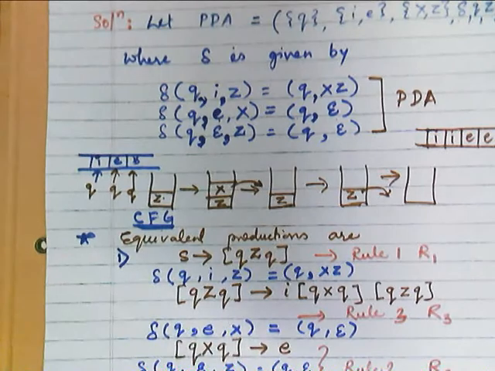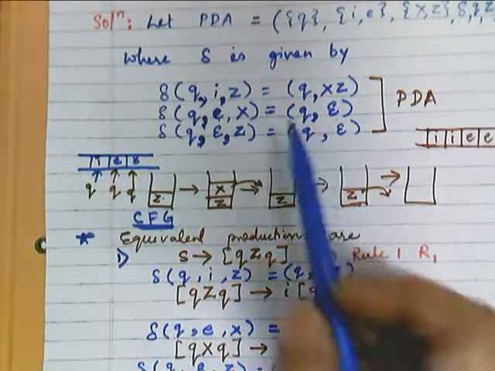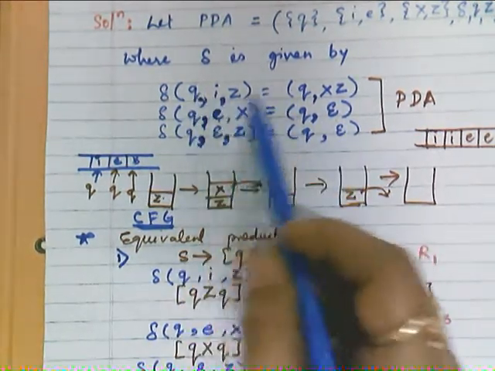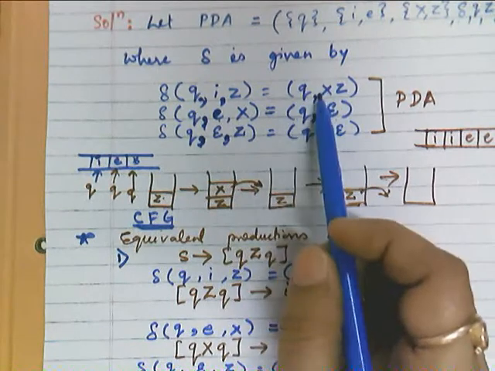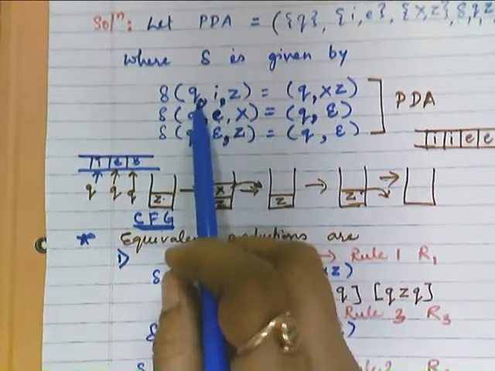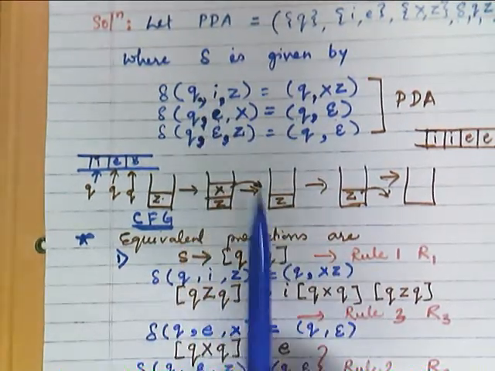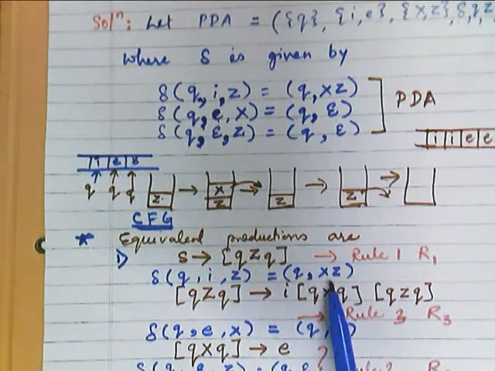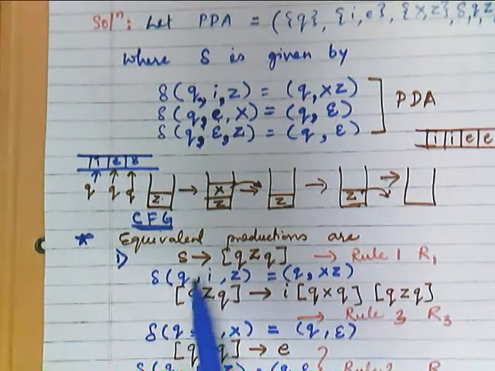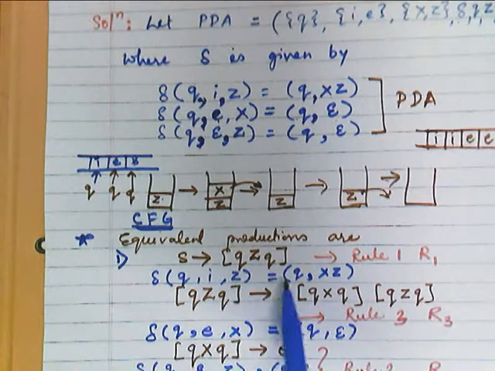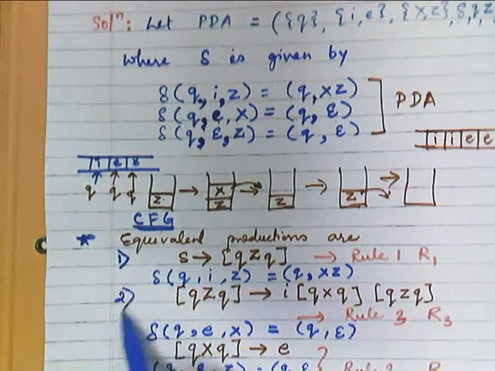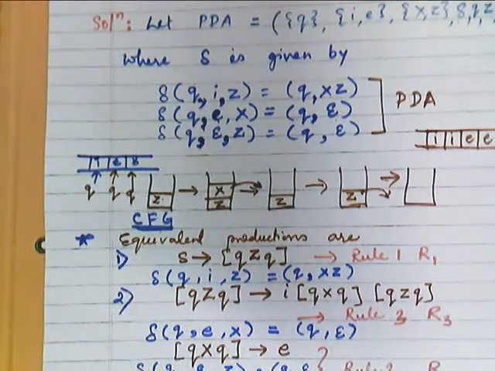This is our first rule. Now the second delta function, here it is written: δ(q, i, Z) = (q, XZ). If this kind of delta function is there, then which rule will we be using? We will be using rule 3.